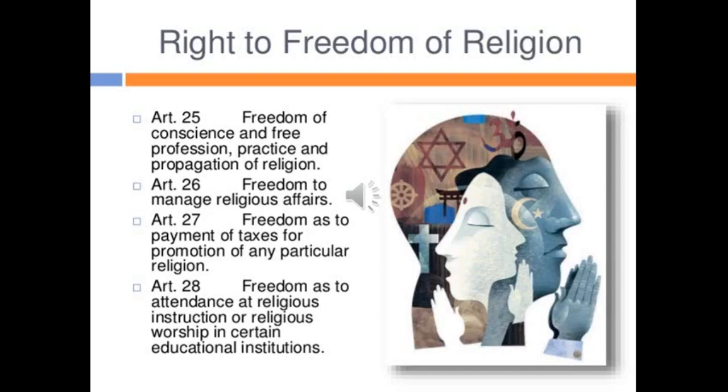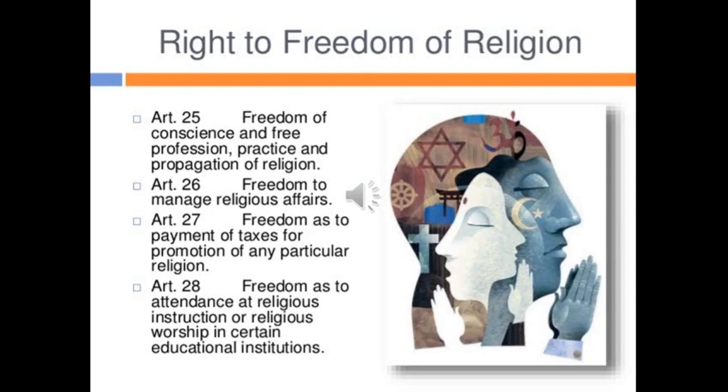Then free profession. So that is, freely he can do his profession. Then practice and propagation of religion. That is, he can promote whatever religion he wants to follow. He can practice whatever religion he wants to follow. That means Article 25 says no one can be restricted or forced to practice a religion or forced to leave a religion. So Article 25 gave independence in following any religion.